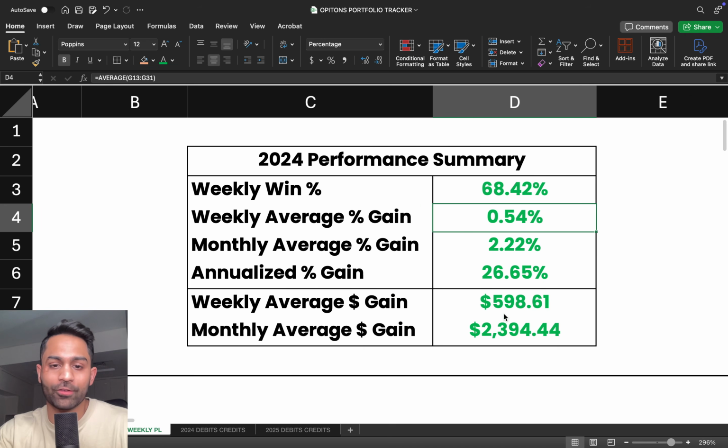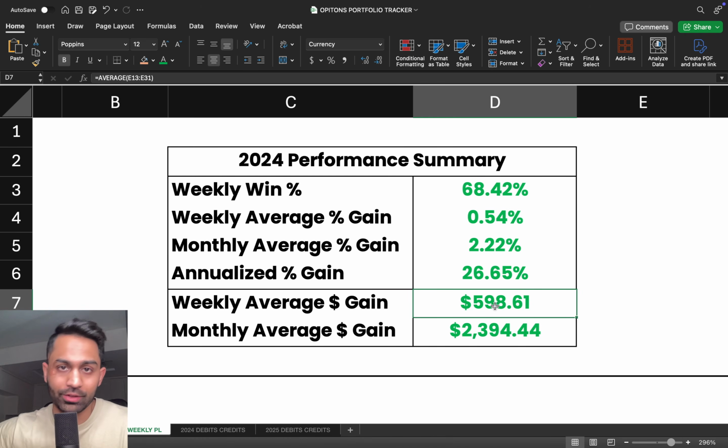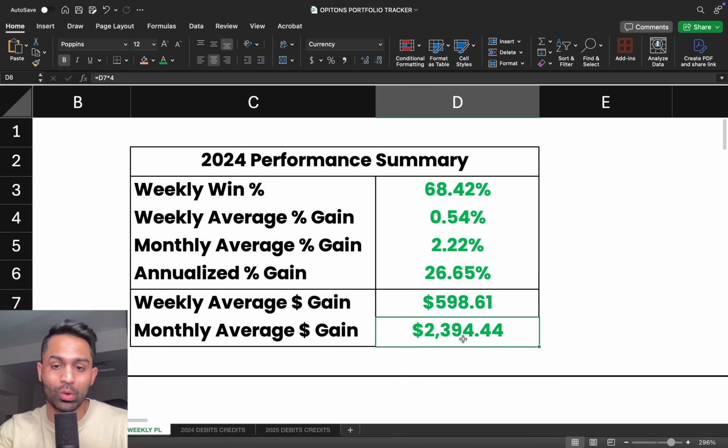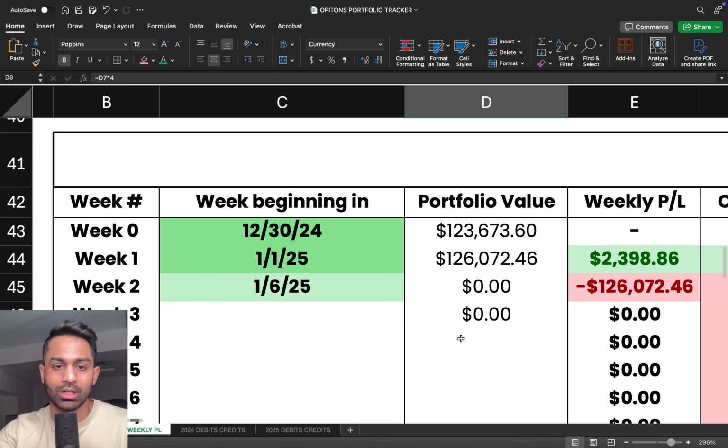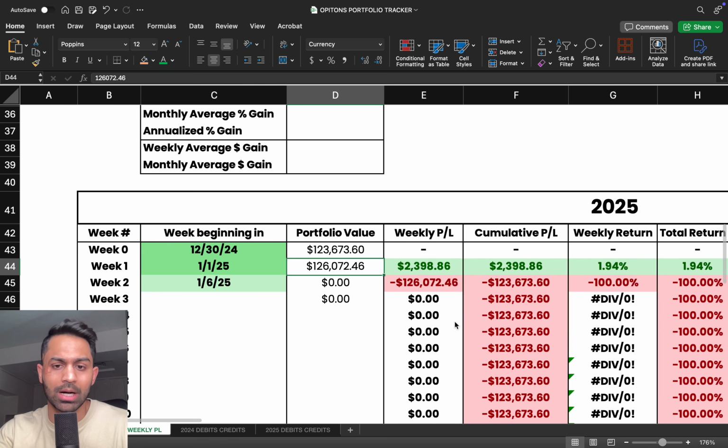And so weekly average dollar gain was just under $600 in 2024, and monthly average dollar gain was just under $2,400. I was trading with about a $90,000 to $100,000 portfolio. Of course, it grew over the last year, and so now it's sitting at just over $127,000. So that's where we are after we closed out 2024, just over 126,000 actually at the moment.